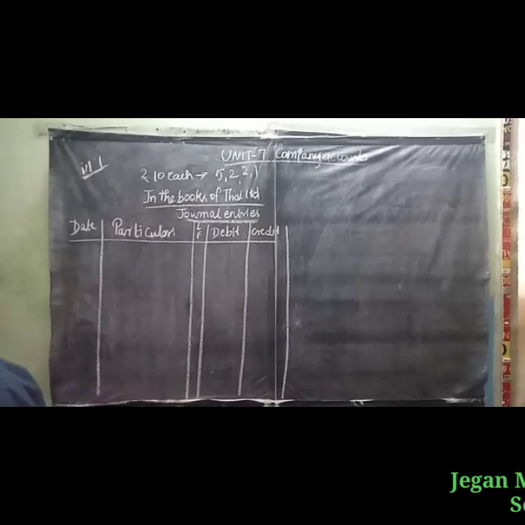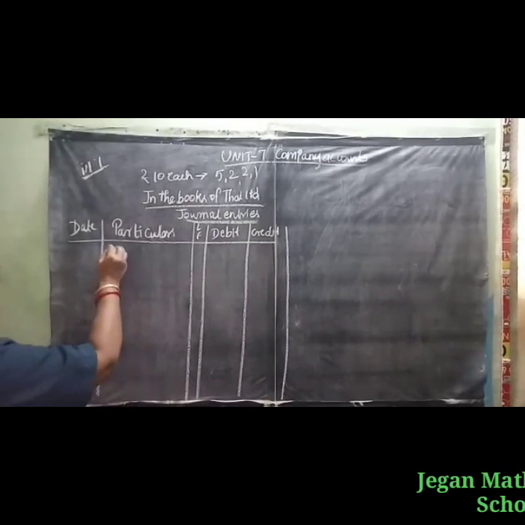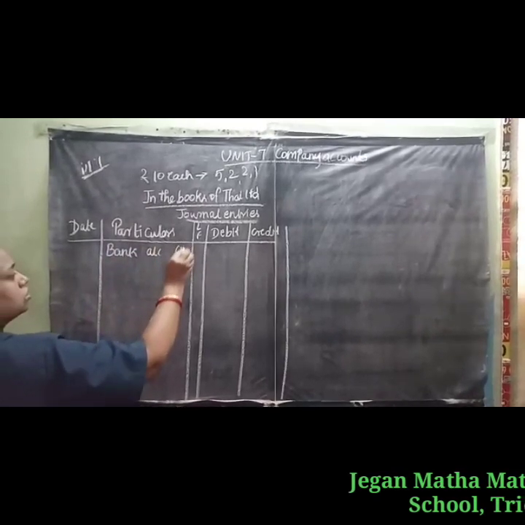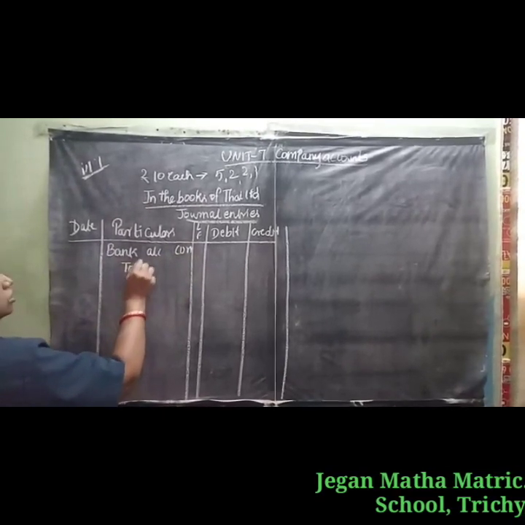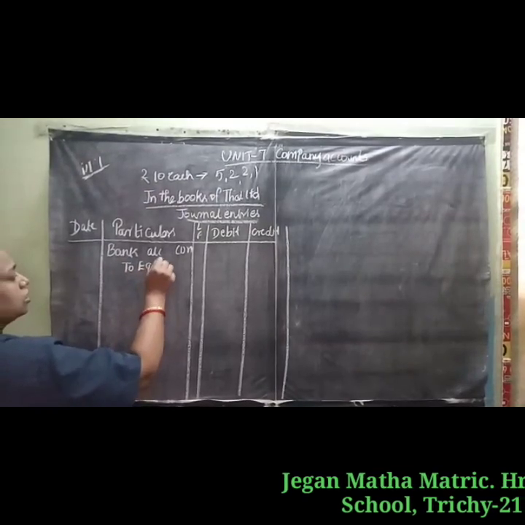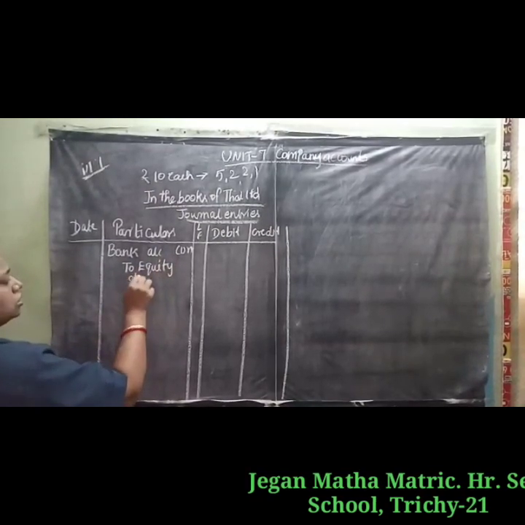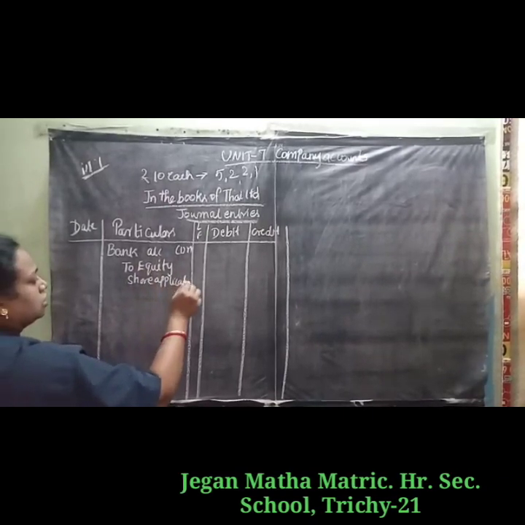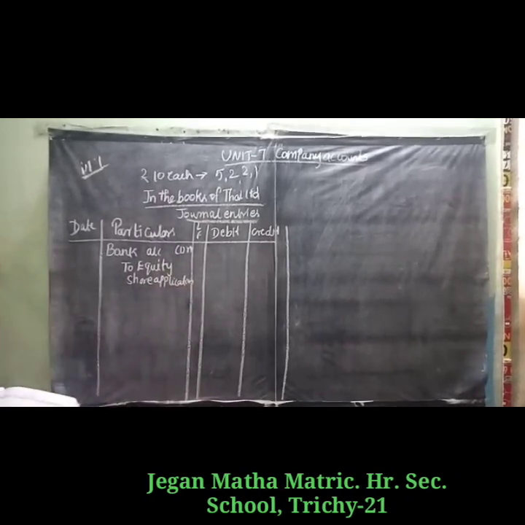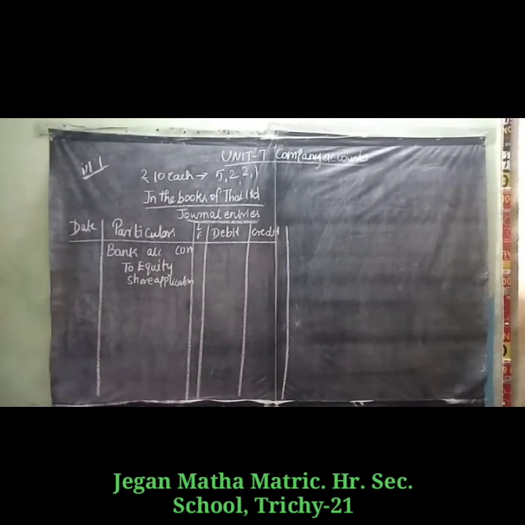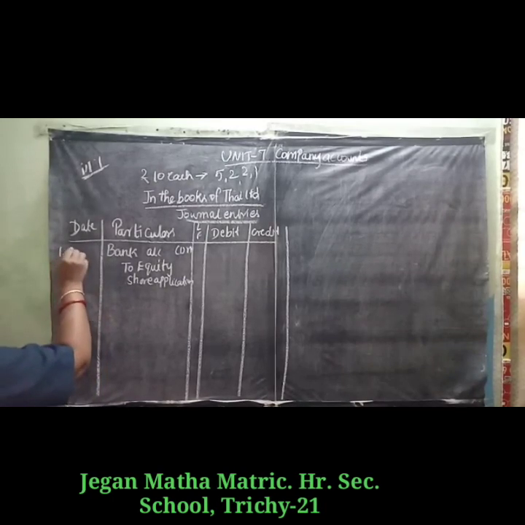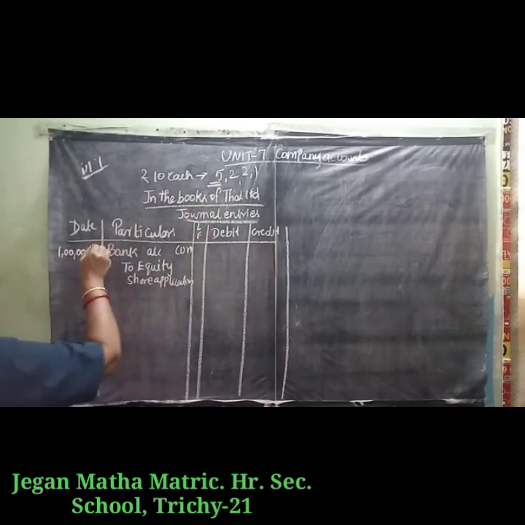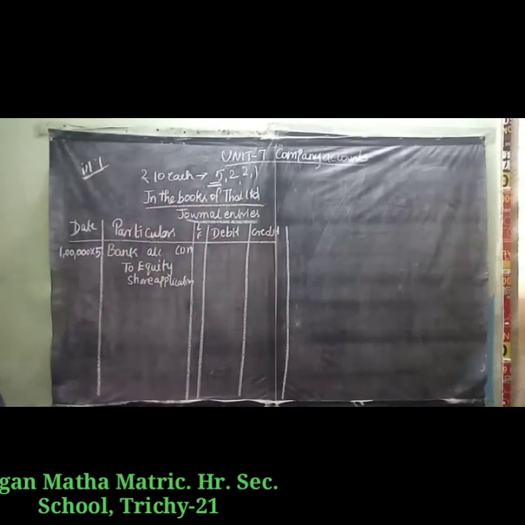For application we have to write the first entry: Bank Account debit to Equity Share Application. The total number of equity shares is 1 lakh, and the application money is 5 rupees, so 1 lakh into 5 is 5 lakh rupees.